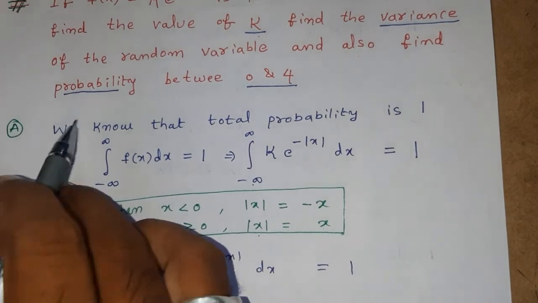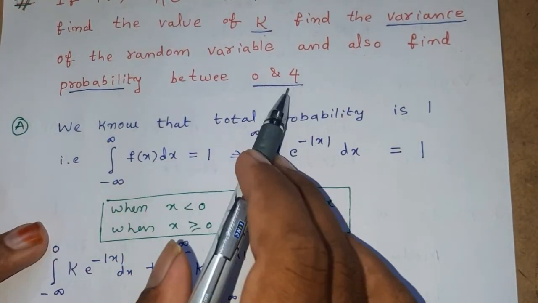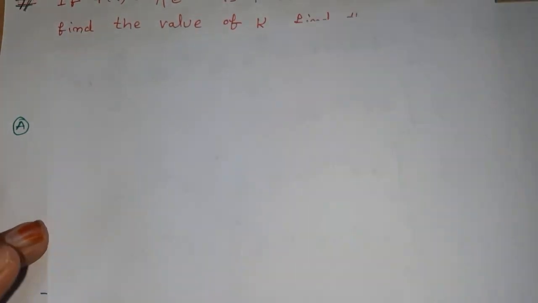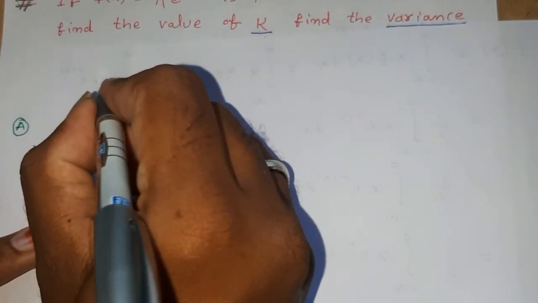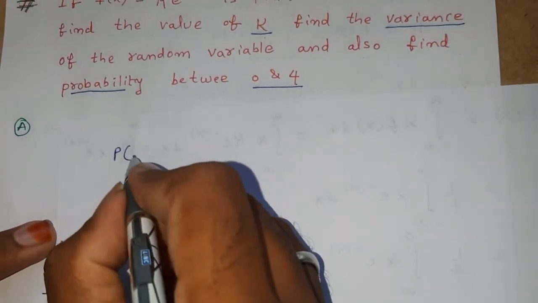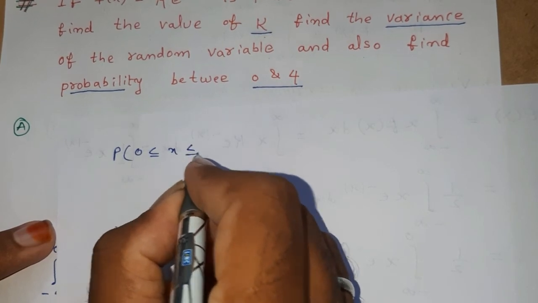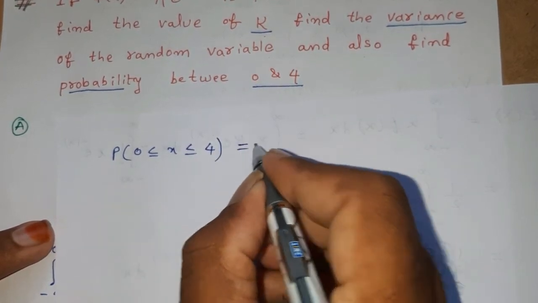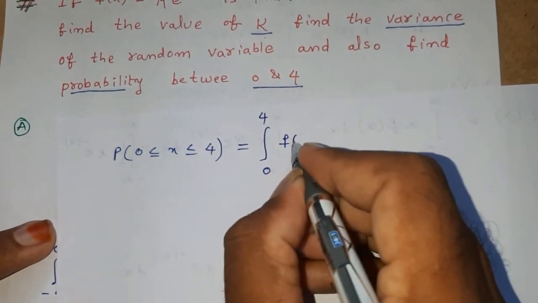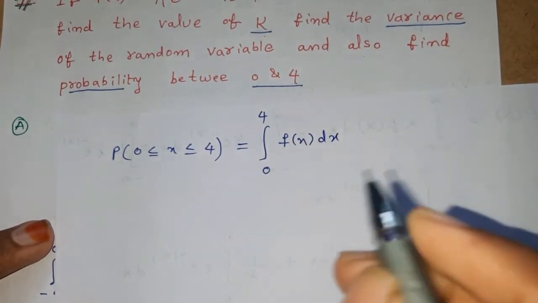Now, next we need to find out the probability between 0 and 4. That is, probability whenever 0 less than or equal to x less than or equal to 4: integral with the limit 0 to 4 f of x dx.